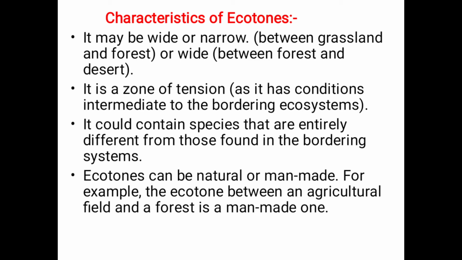It is a zone of tension. Why? Because the zone of tension contains the two bordering ecosystems or species, so there will be a lot of varieties and varieties of characters. So it is the zone of tension. It could contain species that are entirely different from those found in the bordering systems, as I told you, because in both ecosystems we can see different types of species.